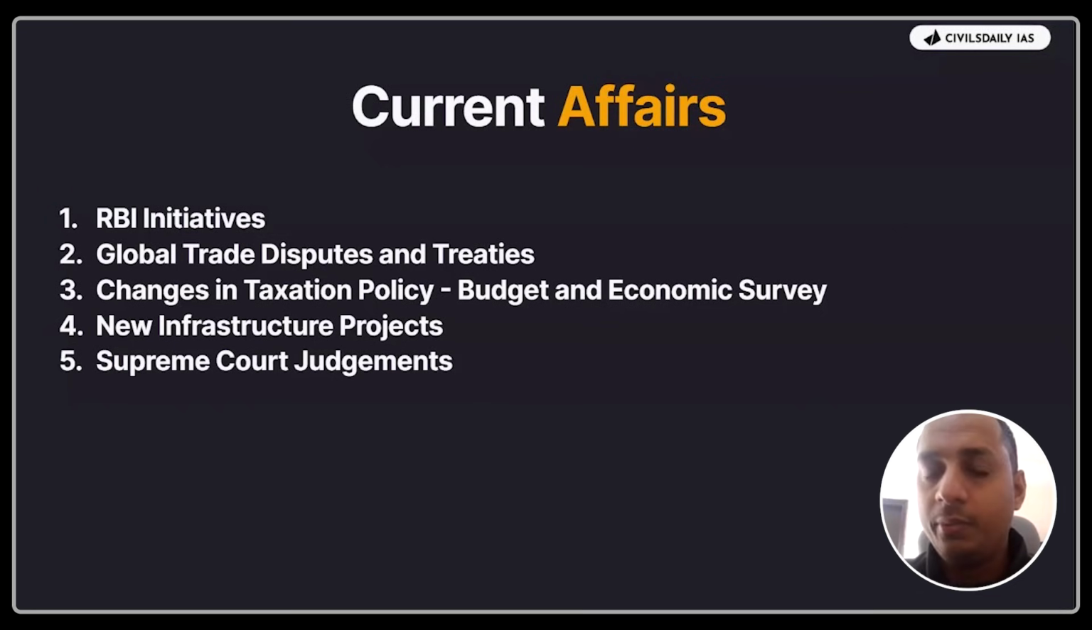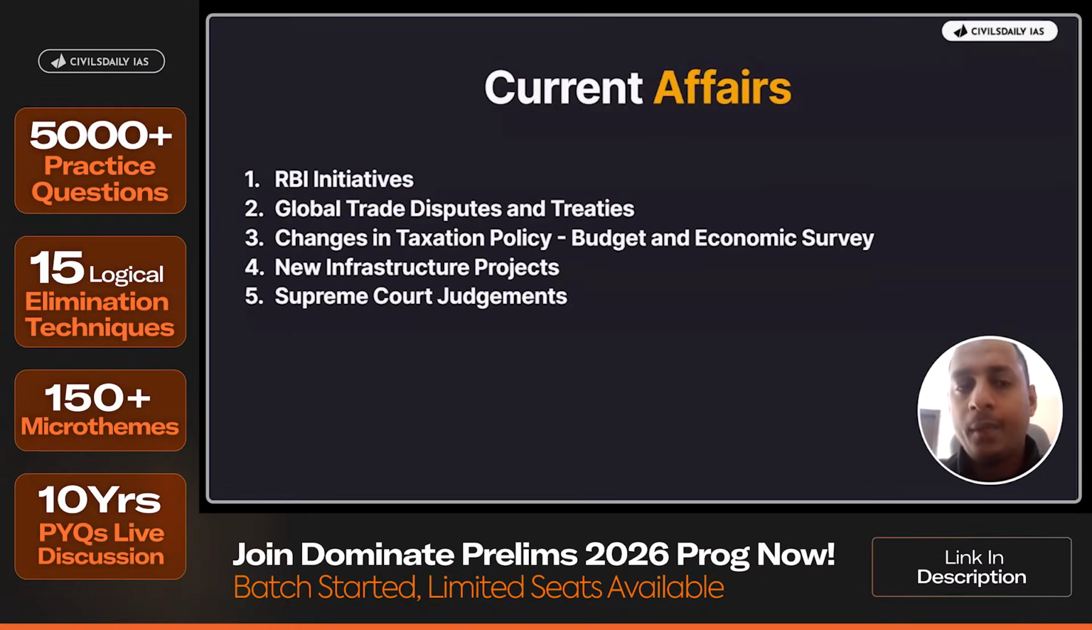It was asked in 2024. So in all the years, UPSC will ask at least one question with respect to RBI, and mostly it's related to the RBI initiatives. Okay. Now, the second one, it's related to the global trade disputes and treaties.